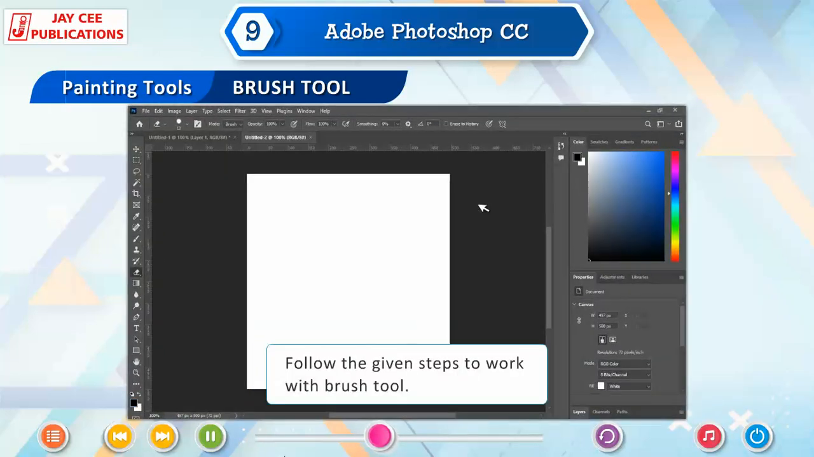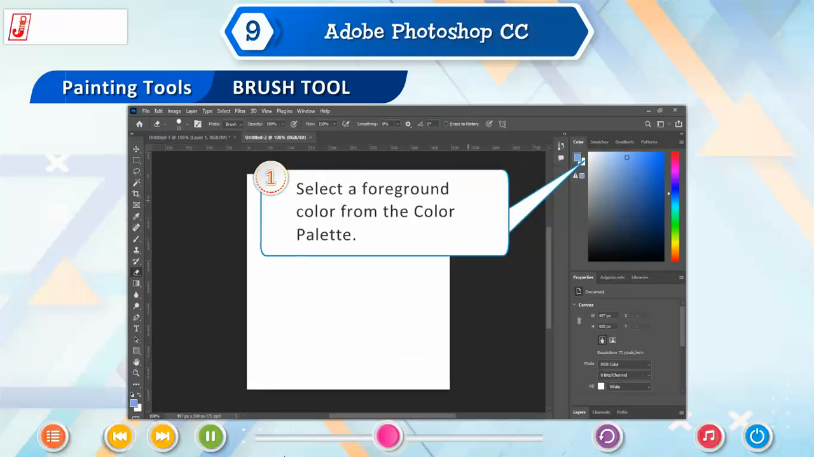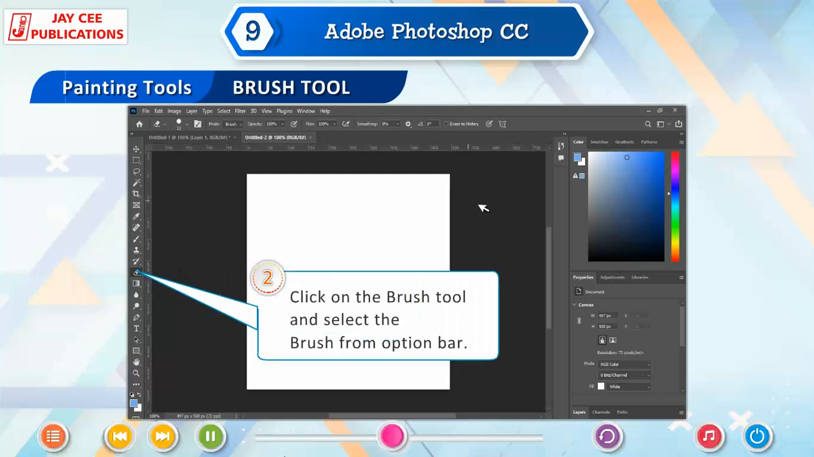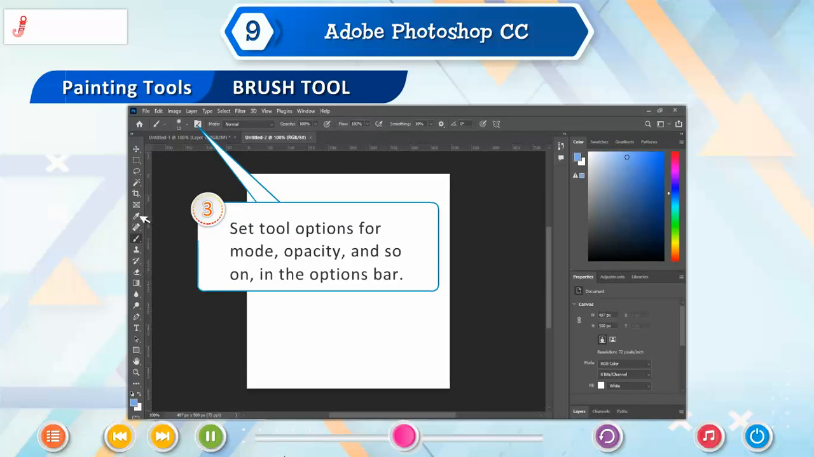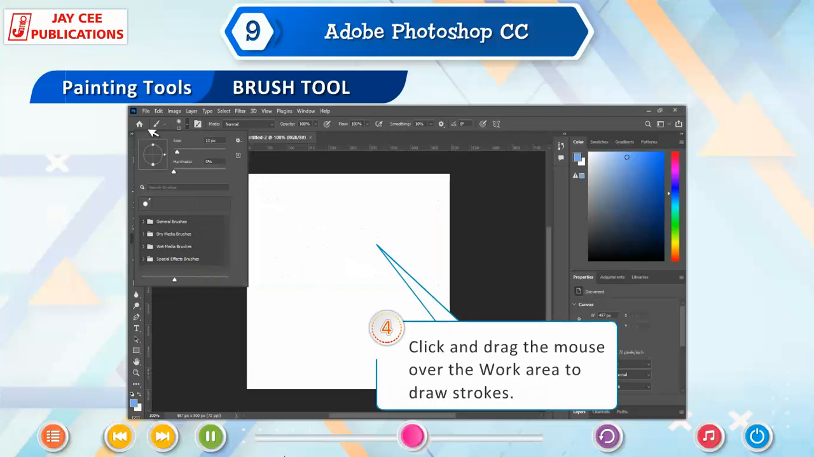Follow the given steps to work with brush tool. 1. Select a foreground color from the color palette. 2. Click on the brush tool and select the brush from option bar. 3. Set tool options for mode, opacity and so on in the options bar. 4. Click and drag the mouse over the work area to draw stroke.